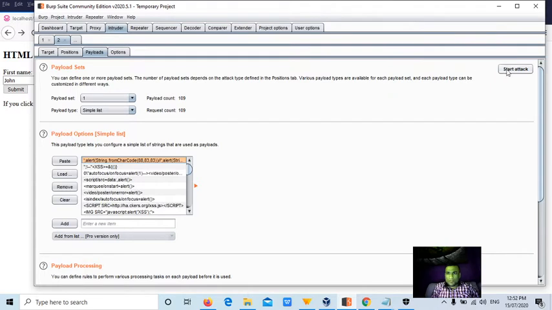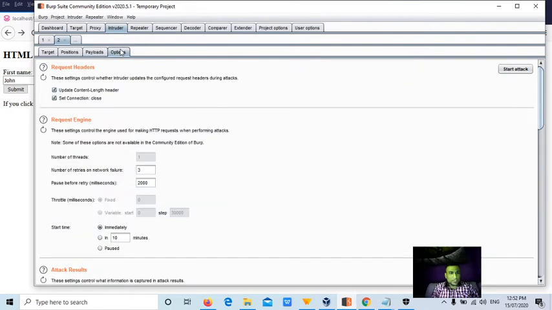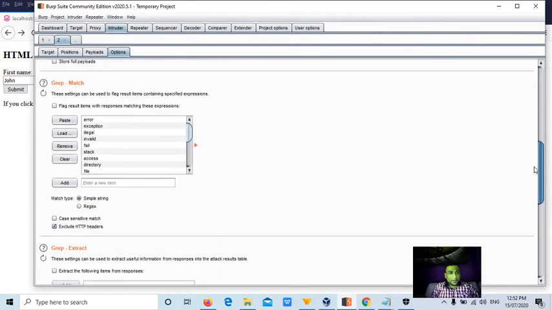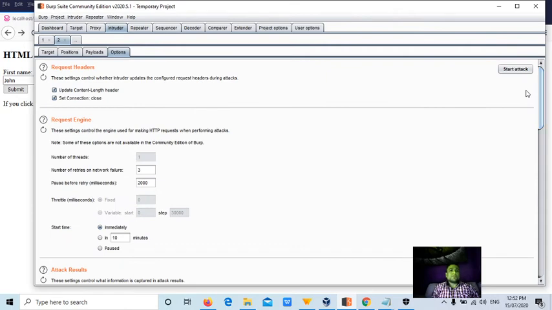Now before starting the attack, what it is doing is simply sending the request and showing the response. But I want to save all the responses in a particular file, and I'll open it with a browser like Firefox.